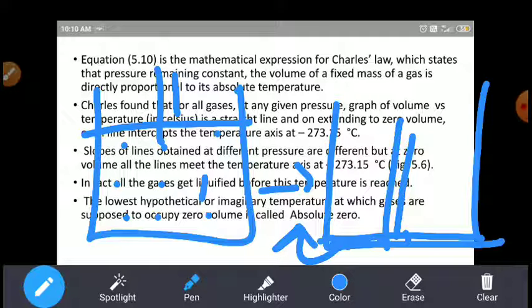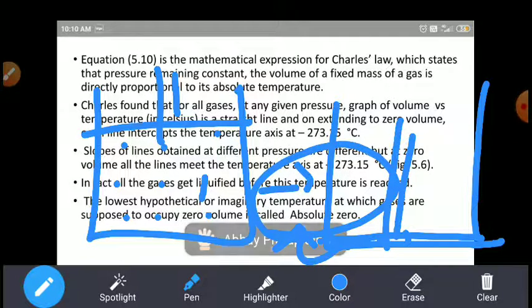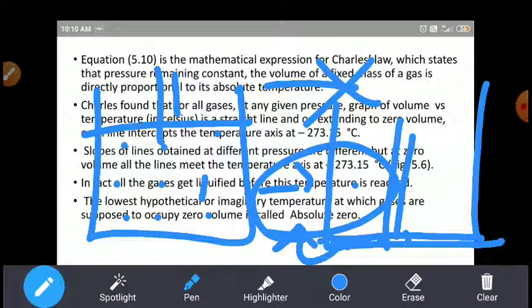But when we conduct the experiment, it is found that the volume of the gas never reaches 0. It is a hypothetical concept. If the gas volume reached 0, it would mean there are no particles in the container.